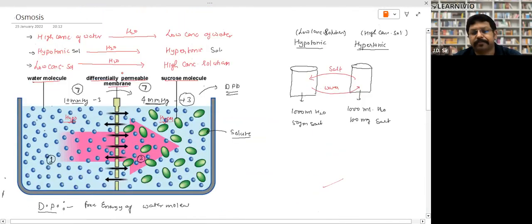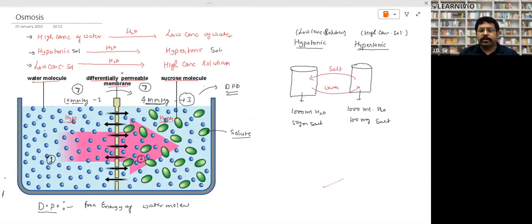I have a question. This question is from osmosis. This question was asked in the NEET exam. Taking a marine fish out of the ocean and putting that fish in an aquarium which is filled with sweet water, what will happen to the fish?